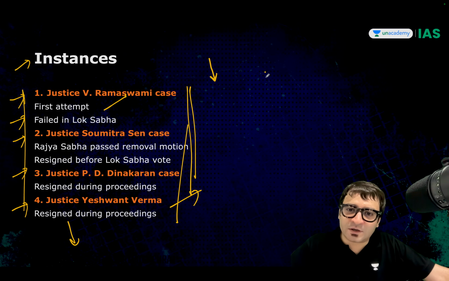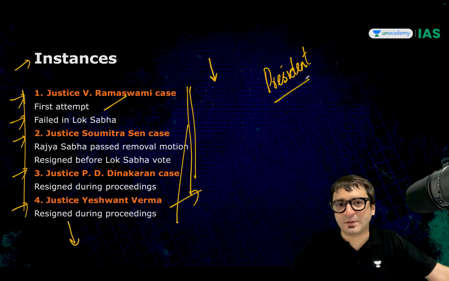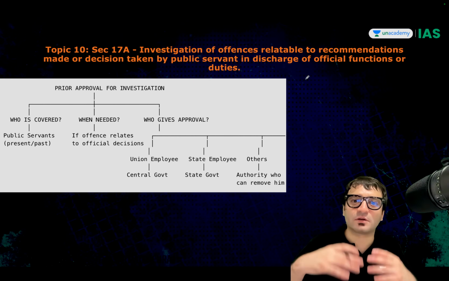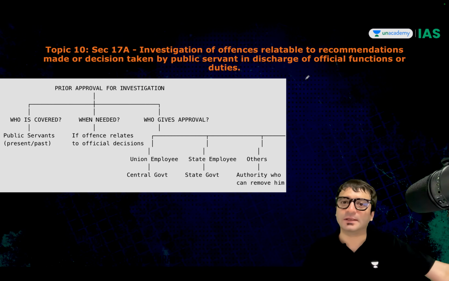And who removes the judge of the Supreme Court or the High Court? The answer is the President, not the Parliament. Okay, so keep that in mind. Your appointment authority is the President, and you are removed by the President as well.